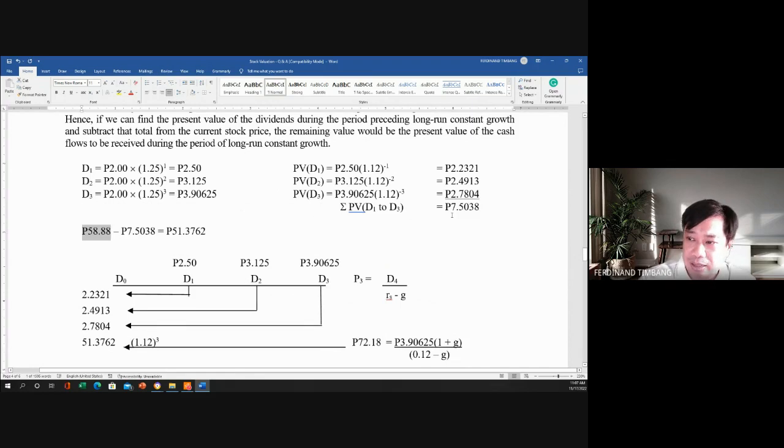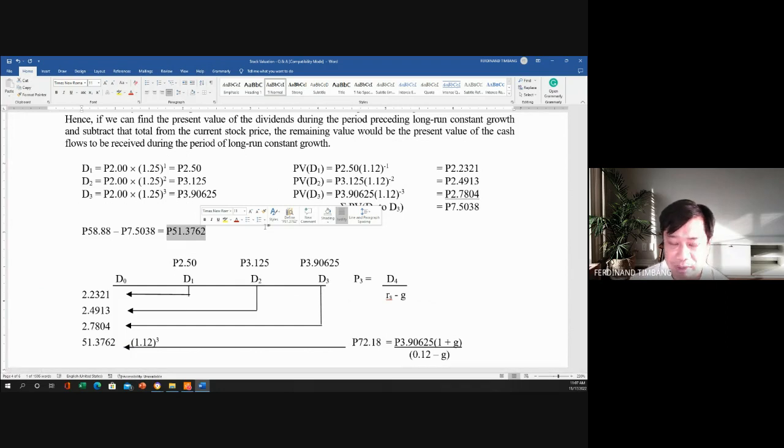So we deduct the present value of all the dividends. So the present value of the price of our stock is 51.3762.